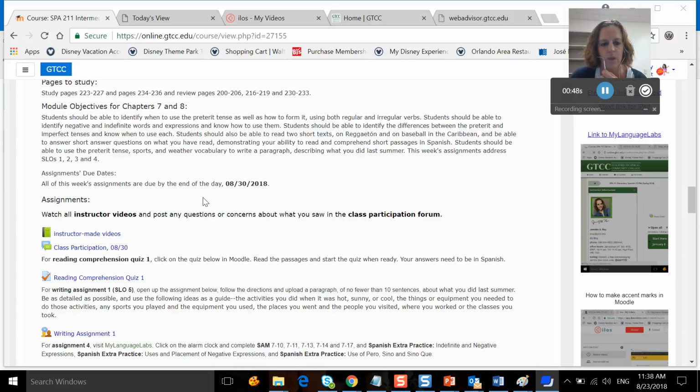You're also going to be asked to read 2 short texts on reggaeton and baseball in the Caribbean, and you need to be able to answer some short answer questions on what you've read, which demonstrates your ability to read and comprehend short passages in Spanish. You should also be able to use the preterite tense, sports, and weather vocabulary to write a paragraph describing what you did last summer. All of this week's assignments address student learning outcomes 1, 2, 3, and 4. They're due on the 30th.